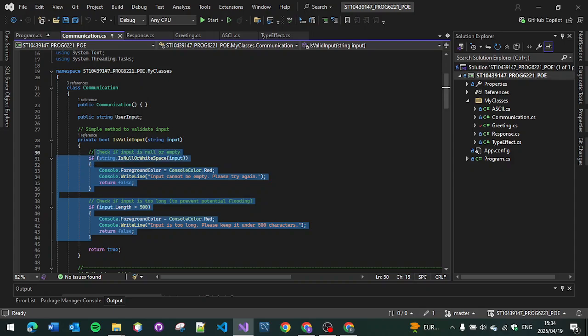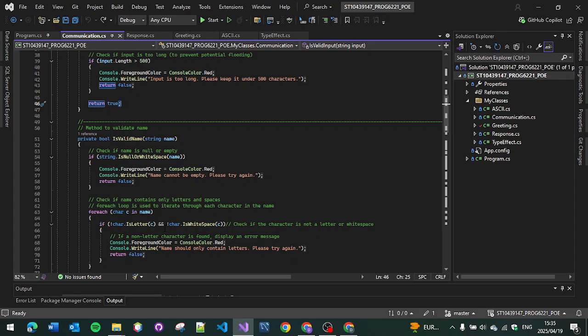So if these, let's say again, if it's empty, it's going to return false. If it's longer than 500, so you can't actually give a random question that's like a paragraph question, you cannot ask that because it's not the point of the usage of the chatbot. So these two will return false. If these two do not apply to the situation, then it's going to return true.